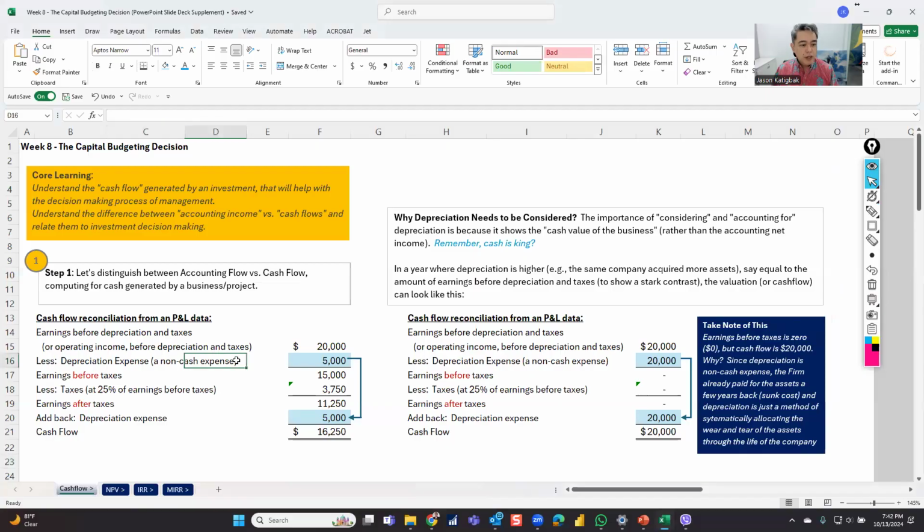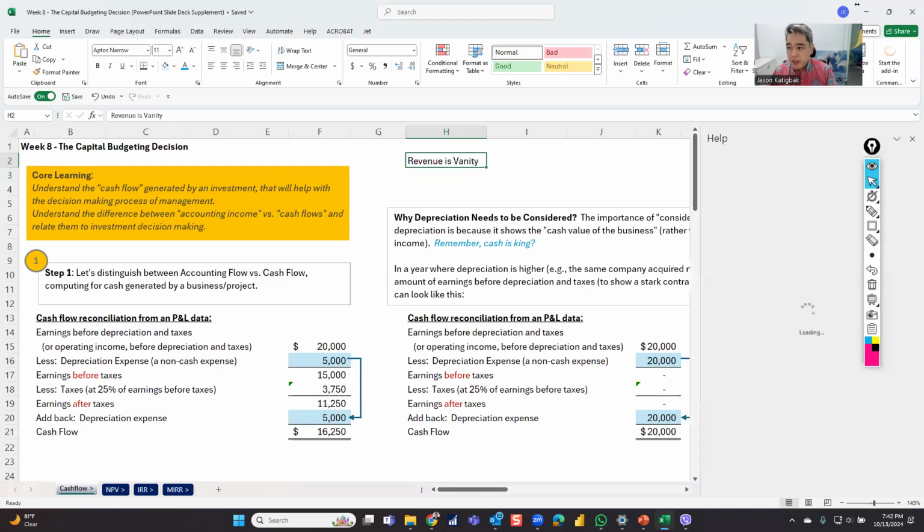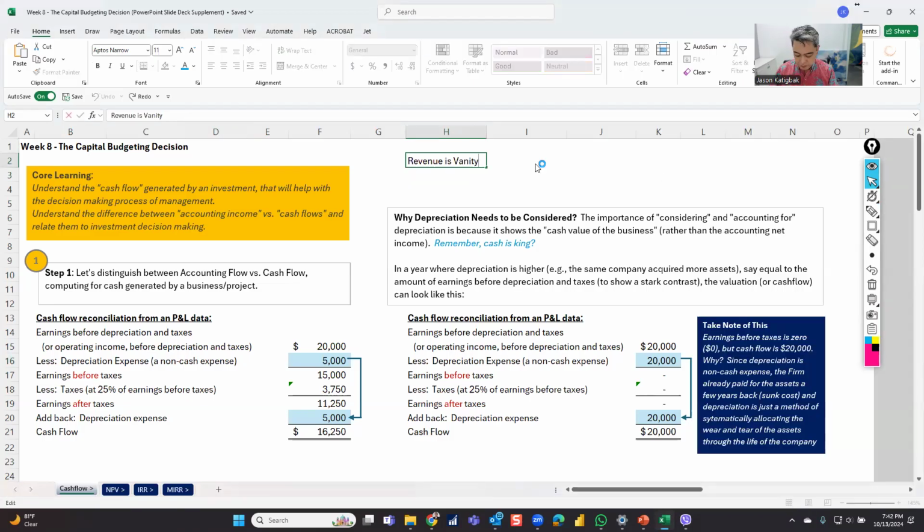So for now, we are doing a capital budgeting decision. And remember on week number one, we talked about revenue is vanity, net income is sanity, but cash is king.